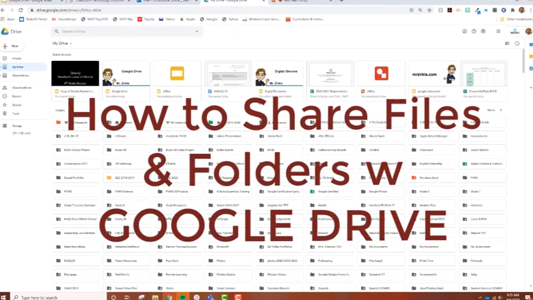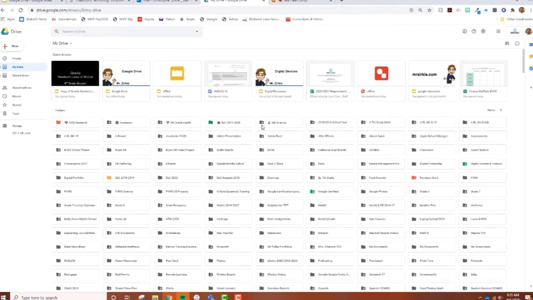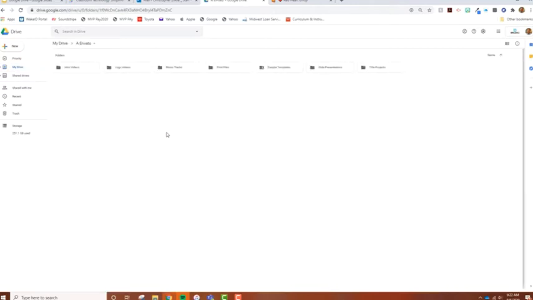Let's talk about sharing. As you can see, this folder here has an icon of a person in it. That means it's shared versus this one over here is not shared with anybody. Let's say I want to share a folder. If I share a folder with someone, that means everything inside that folder they'll have access to.